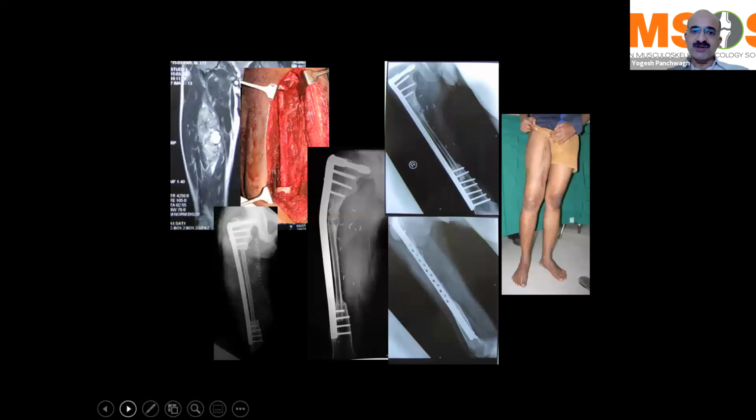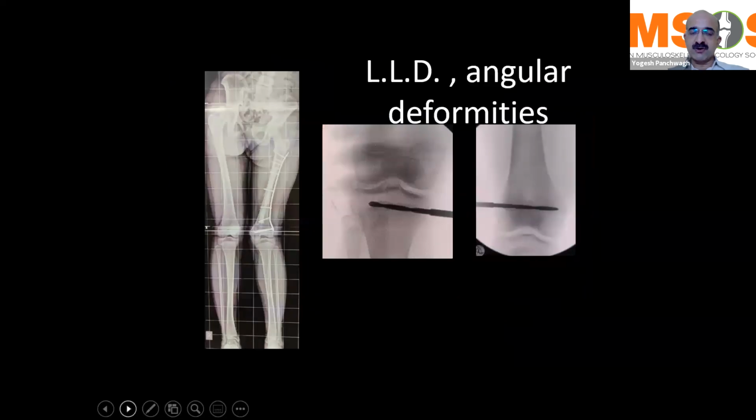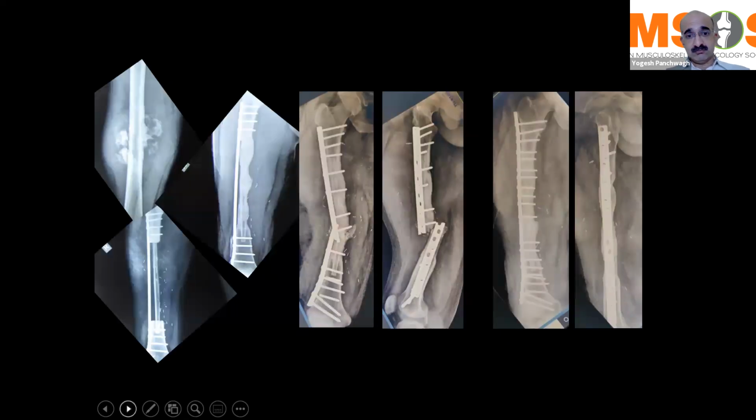There can be complications in biological reconstruction also, fractures of the transplanted fibula with implant failure, which will have to be revised. Sometimes there could be angular deformities because of unequal growth in the adjoining joint or growth plate. There could be limb length discrepancy, and this has to be addressed by surgical procedures on the contralateral side, the opposite side, by doing a fusion of the growth plates in that leg. Complications like these may occur in biological reconstruction.